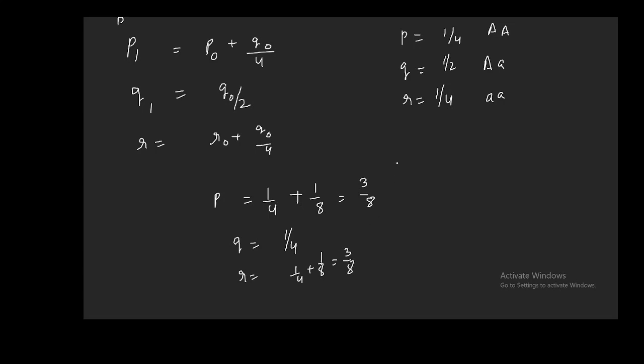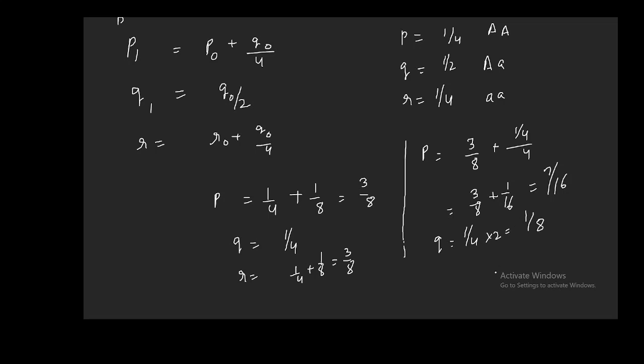Now in the second generation, if you want to calculate, you need to again do what? P frequency is 3 by 8, Q is 1 by 4, so it will be 3 by 8 plus 1 by 16, and if you do this, you will be getting 7 by 16. Similarly, Q you will be getting 1 by 4 into 2, which will be 1 by 8.